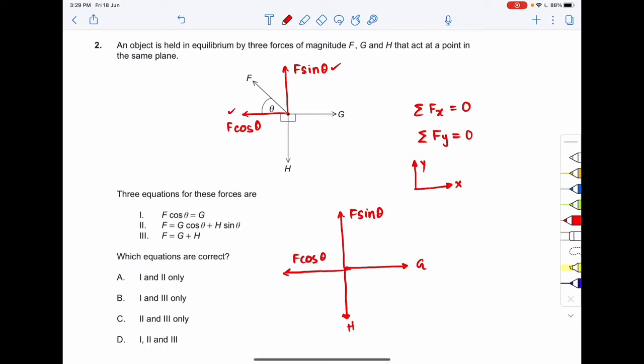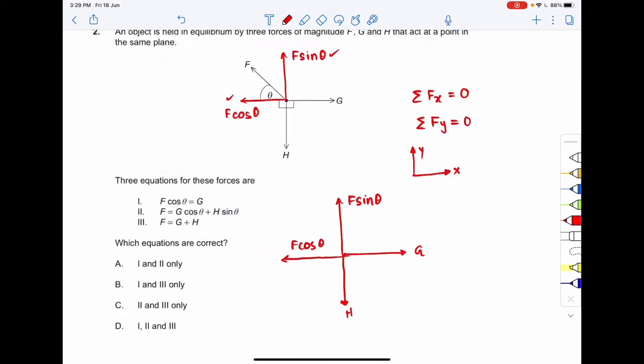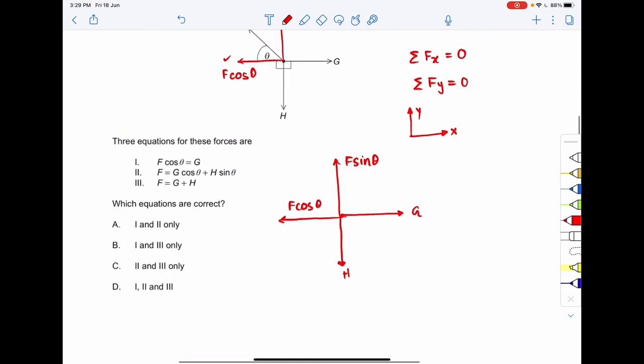The summation of net force along the x-axis should be 0. So this force should be equal to this force, that is F cos theta should be equal to G. Why should these forces be equal? So that they cancel each other and in the x-axis we don't get any force.